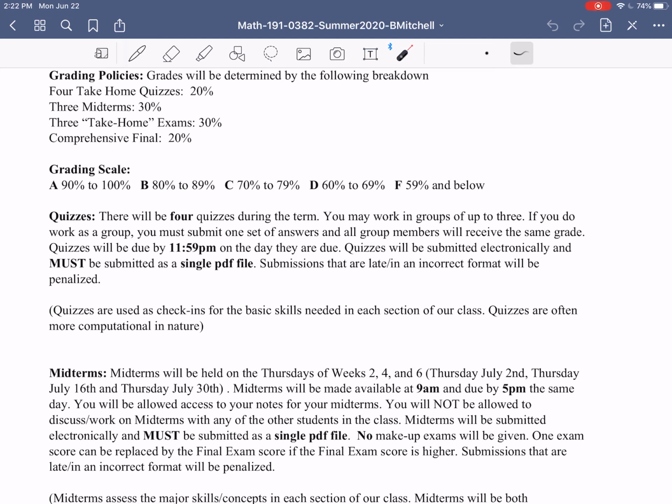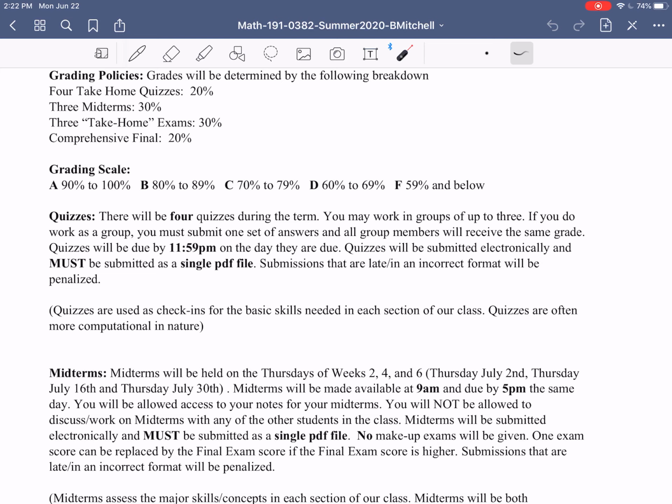In terms of submitting quizzes in general for everybody, quizzes are going to be due at 11:59 p.m. on the day that they are said to be due, so you have until the very end of the day. You're going to be submitting all your quizzes electronically, and when you submit those, you're going to have to submit them as a single PDF file.